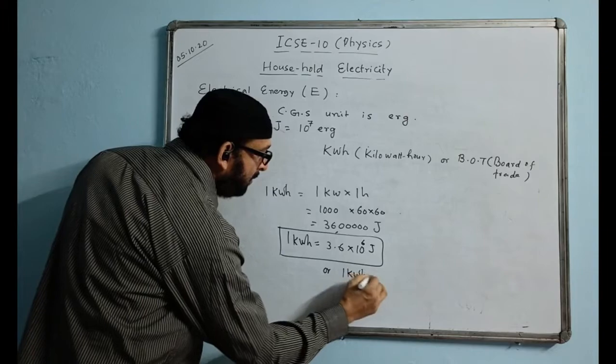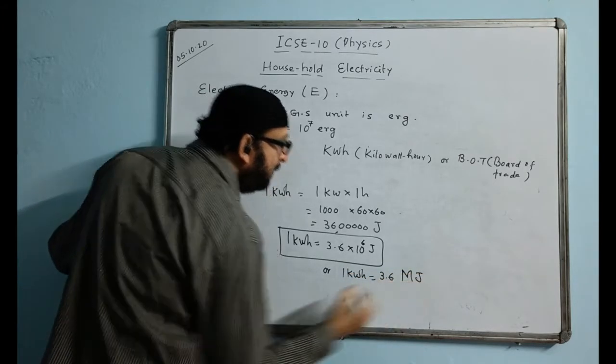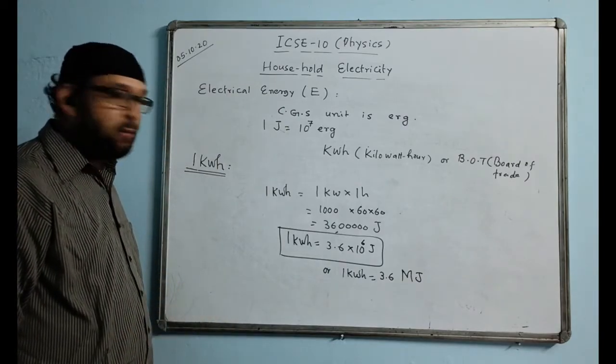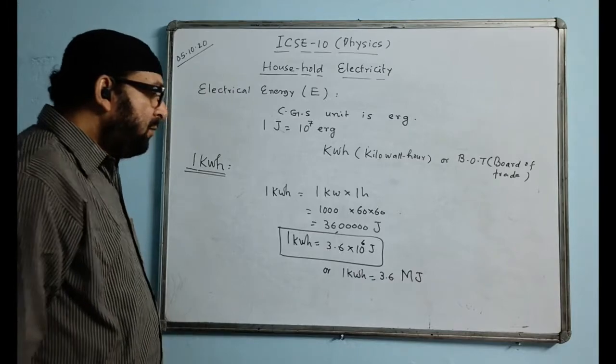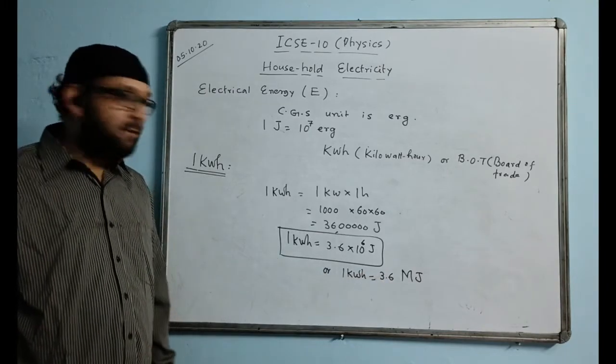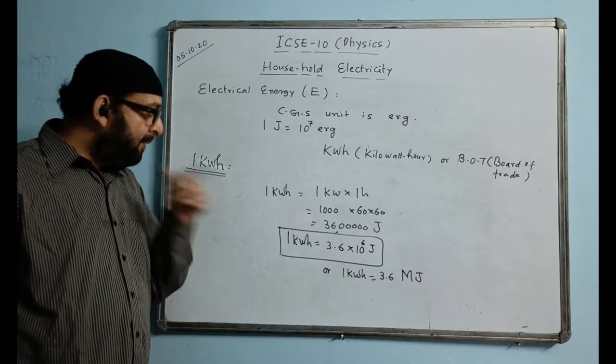Or we can write here like this. 1 kilowatt hour is equal to 3.6 MJ. Megajoule. Capital M is mega. Megajoule, MJ. So many people they learn it an easy way. MJ is Michael Jackson. So they learn that way. So 3.6 megajoule. So remember it.